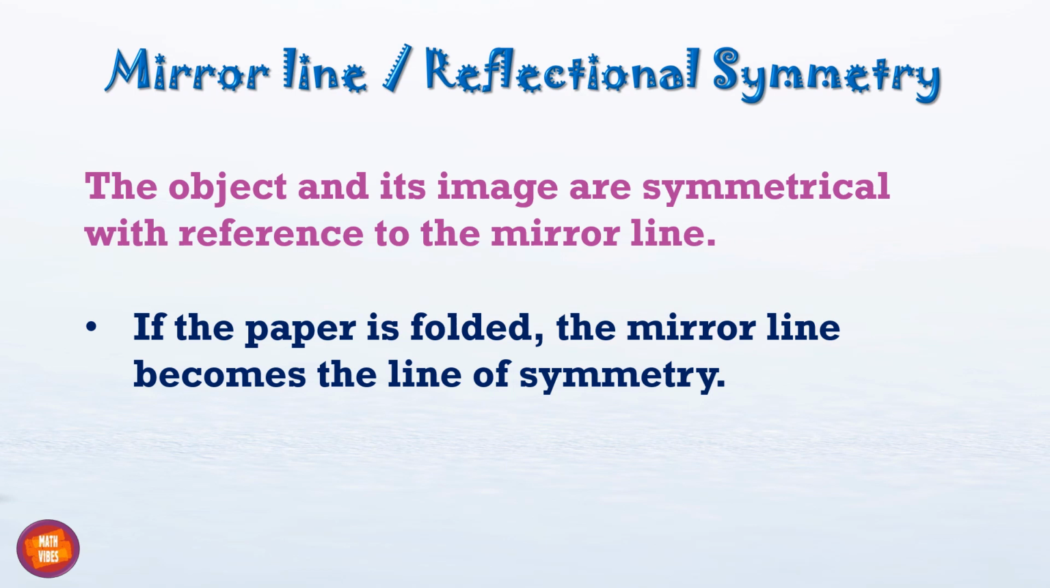now the object and its image, they are symmetrical with reference to that mirror line. दोनों उस मिरर लाइन के अकॉर्डिंग अगर सिमेट्रिकल हों, तो हम बोलते हैं कि this figure is having reflectional symmetry. This figure is having reflectional symmetry along its mirror line and we say that this is a mirror line.